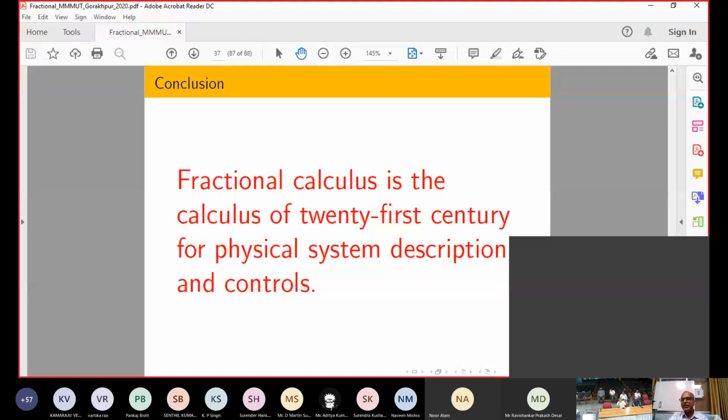I have already told you that whenever we are implementing a fractional order derivative or integral, at that time I have to integrate some time varying quantity.